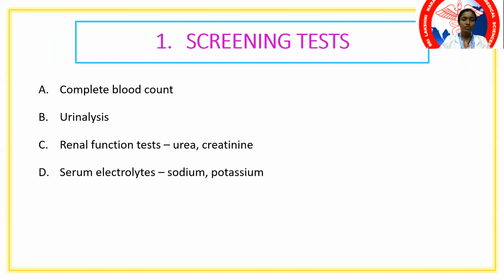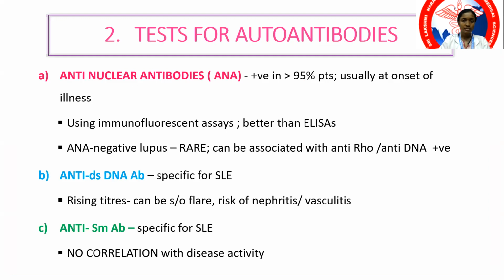For screening, what you use are the complete blood counts. It is going to show, most often, normocytic anemia associated with lymphopenia and thrombocytopenia. Urine analysis: if there is lupus nephritis, albuminuria can be seen. Renal function test, again to see if there is any dysfunction. And then you subject the patient to testing for autoantibodies.